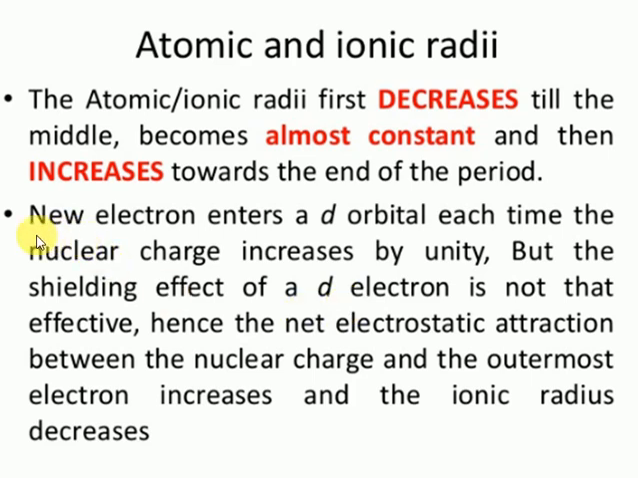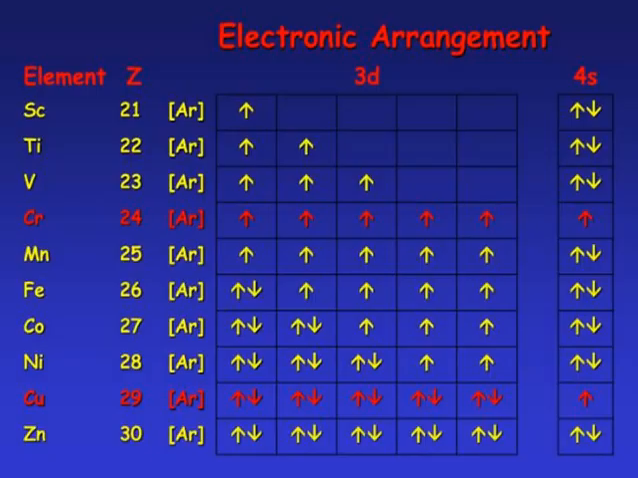Each time a new electron enters the d orbital, the nuclear charge increases by 1 unit, but at the same time the shielding effect of the d orbital is not effective. Hence the net attraction force between the electrons and the nucleus becomes more. That is why atomic size always decreases in any period. You can see this very clearly.